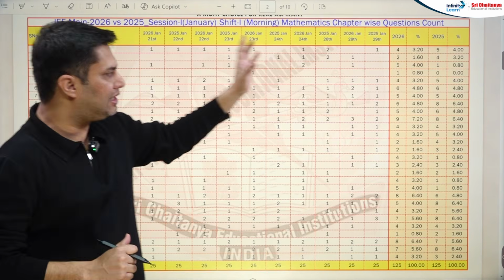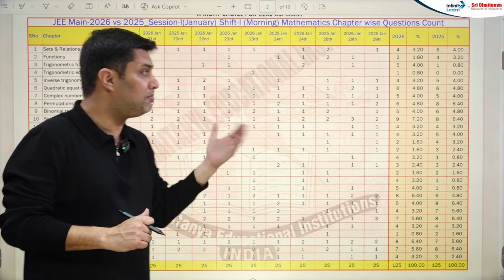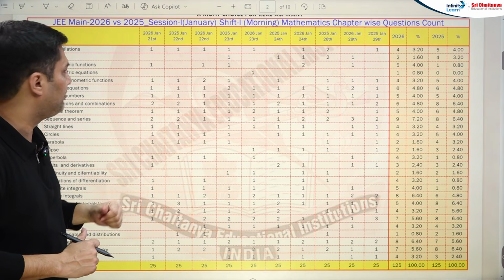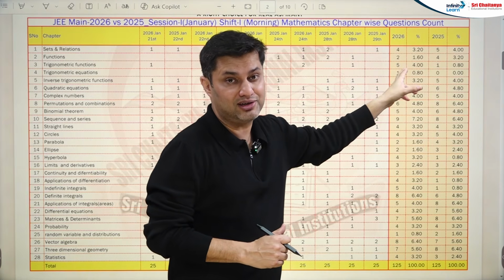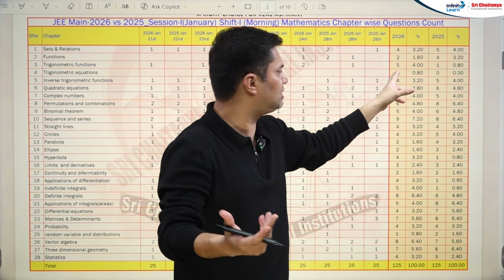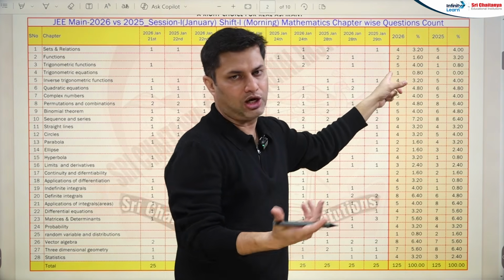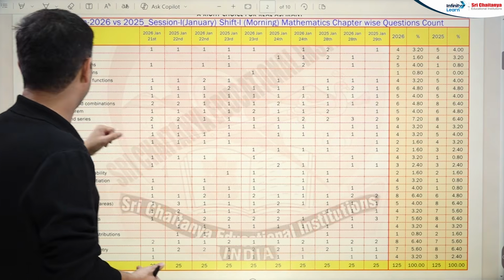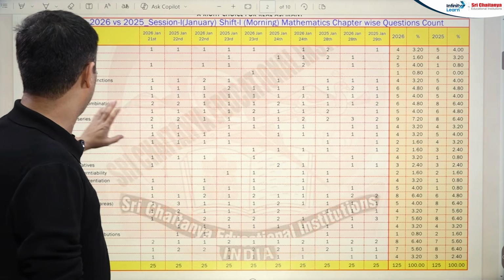For functions, you can clearly see 2 and 4. So for functions, the weightage has declined by 50%, only 2 questions have been asked. But yes, trigonometry has increased, 5 questions this year. 5 questions means almost in every alternate shift a question has been asked, and 1 question last year. For trigonometric equations, only 1 question, but this is out of syllabus. Now, inverse trigonometry, again 4 and 5, so slightly decreased.